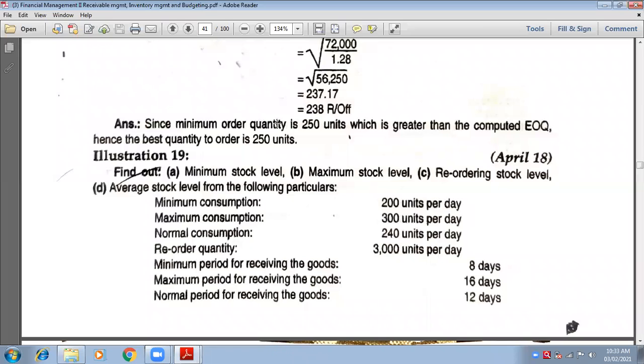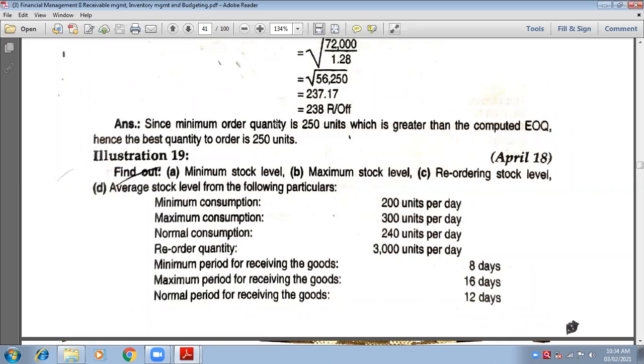6,200. Okay. The reorder level was 4,800 plus 3,000, which means 7,800. 7,800 minus 1,600.